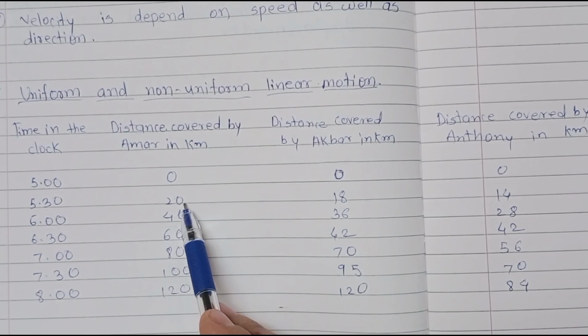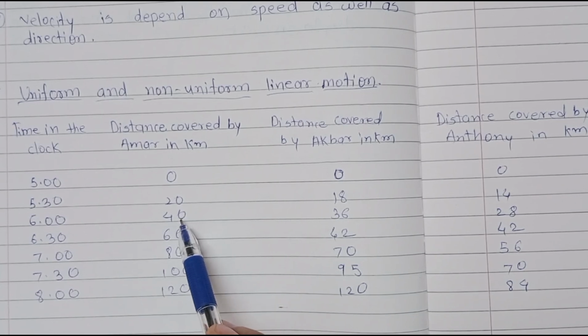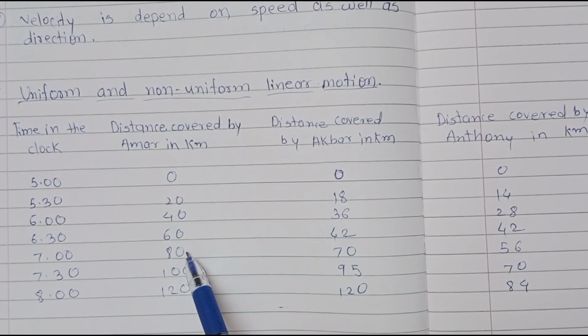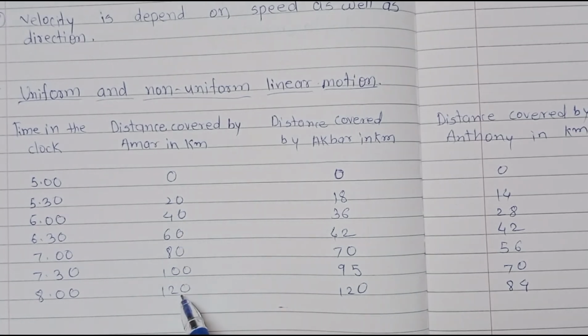Look here, between 20 and 40, there is a difference of 20 kilometers. 40 and 60, here is also a difference of 20 kilometers. 60 and 80, here is also a difference of 20 kilometers. On each half hour, equal distance is covered.